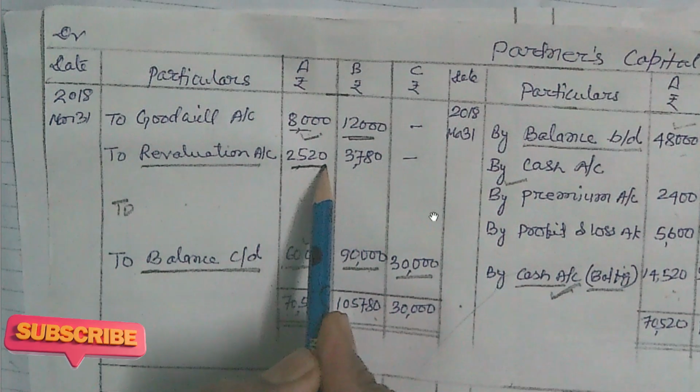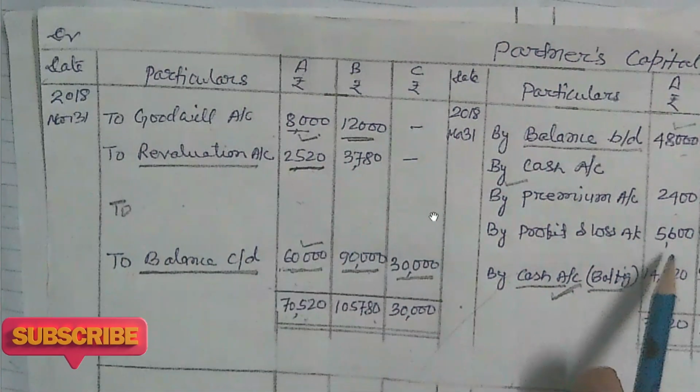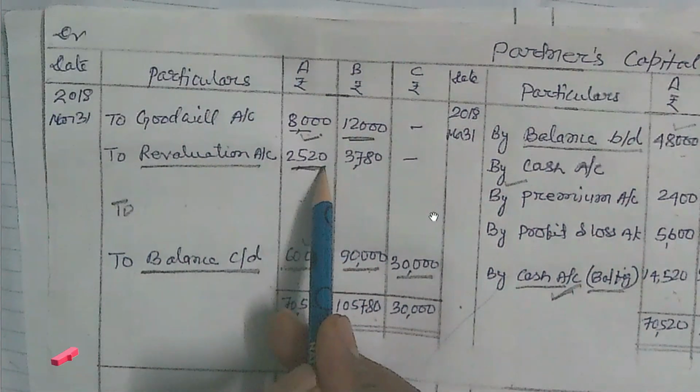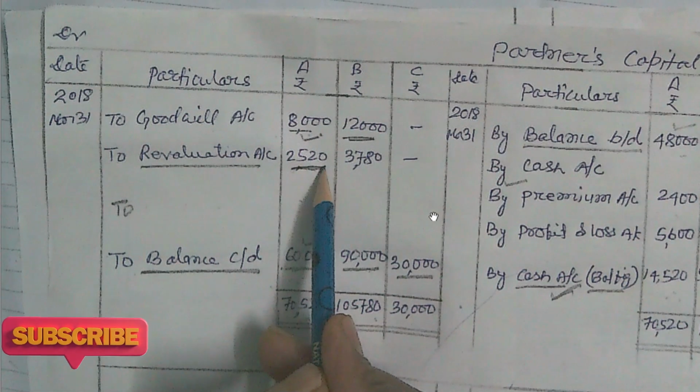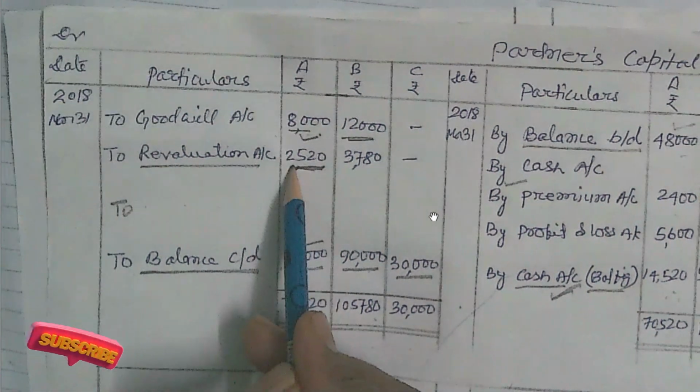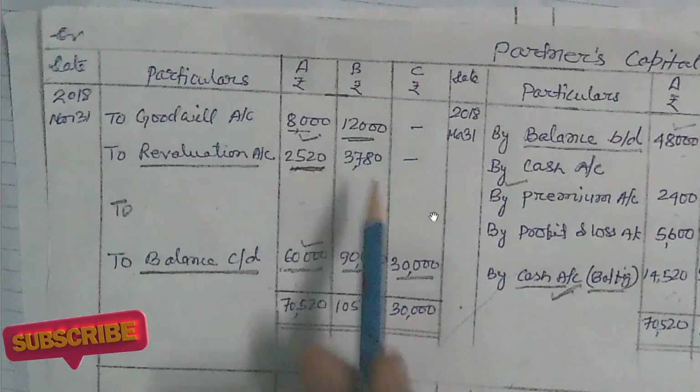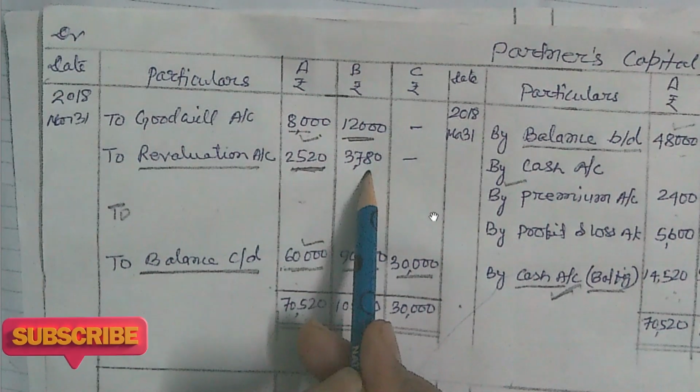Loss debit side, profit credit side. So this is calculated in the revaluation account. That balance is to be transferred, 2,520 and 3,780.